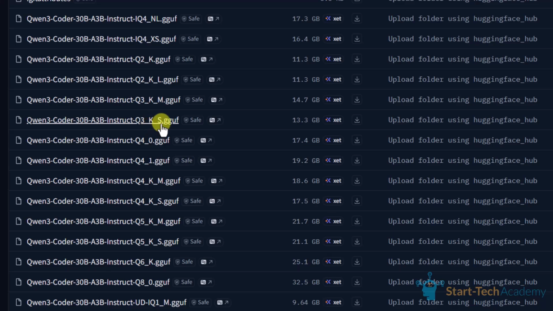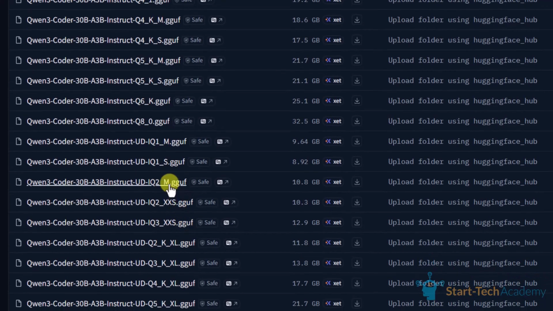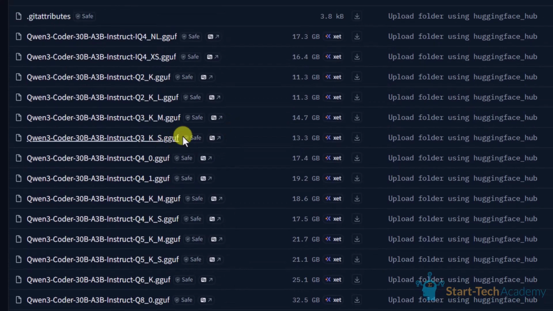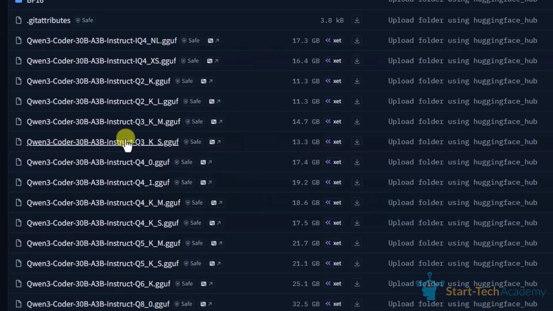Now if you have 10 GBs or 12 GBs of RAM, this one will work fine. But if you have 8 GBs, it will still install on your machine and still work, but it will slow down your machine, so the code will run very slow. If you have less computation, then you can go for a smaller model like this one, or even like this one. But I have used this one, the 13.3 GB one.